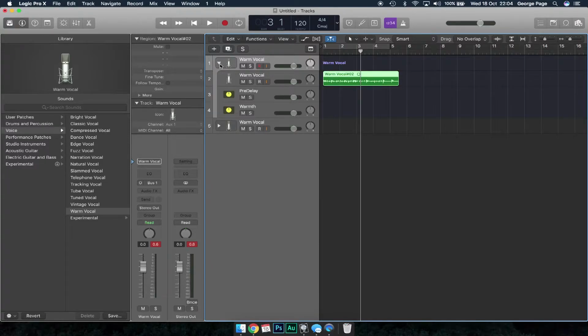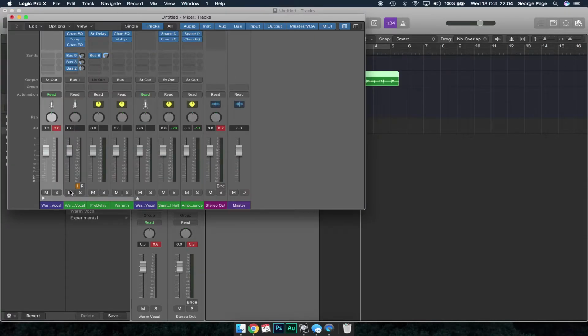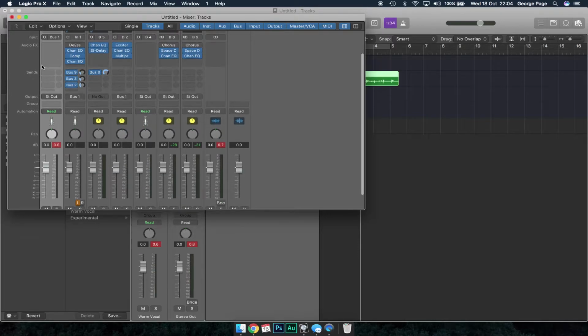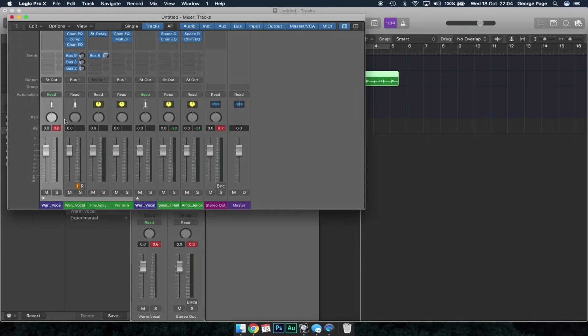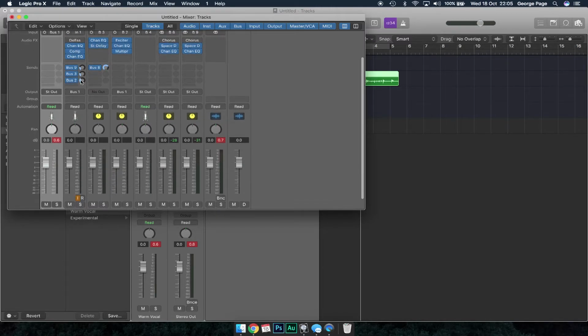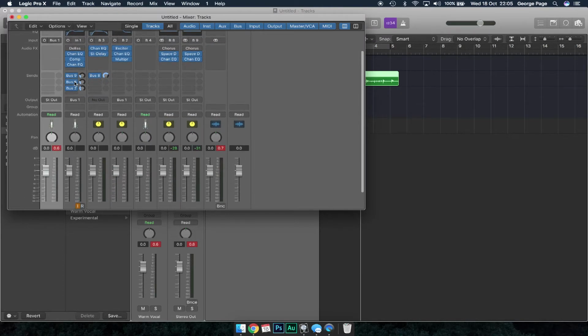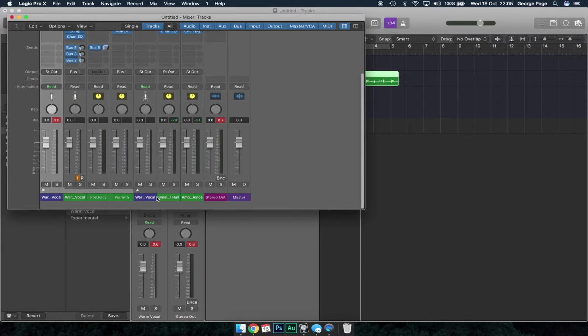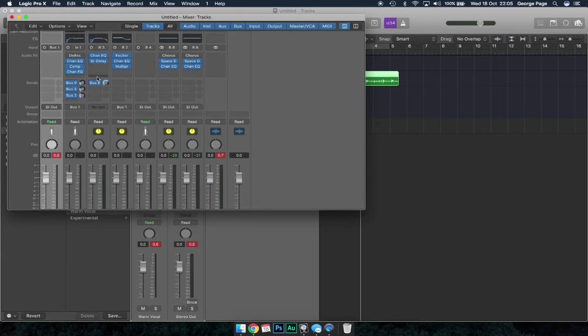We can open that up by clicking on this, and you'll see that it's got 3 tracks contained within the initial container track. If we open up the mixer with Command 2, you'll see exactly what that's doing. Track 1 is just a container track. It's a bus, just sat there really doing nothing. But the actual track that's doing all the work is track 2, which is the warm vocal track. That's got the input from your input, it's going through various EQs, and then it's bussing out different effects, like the ambience or the reverb, to different parts of the mixer to take care of that for you behind the scenes.